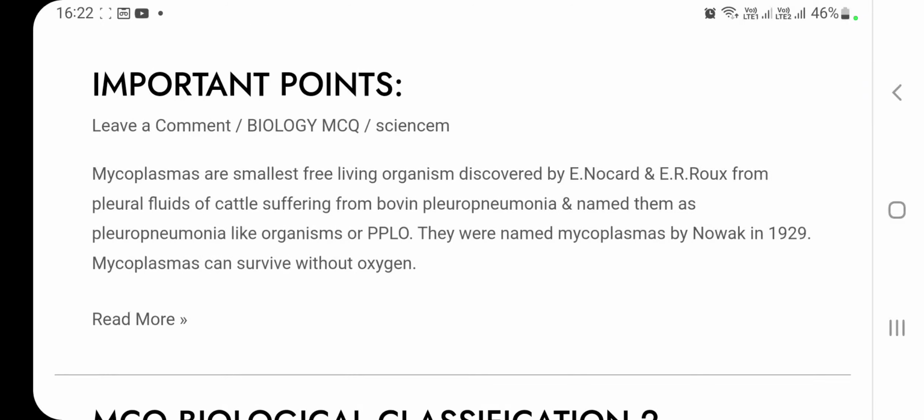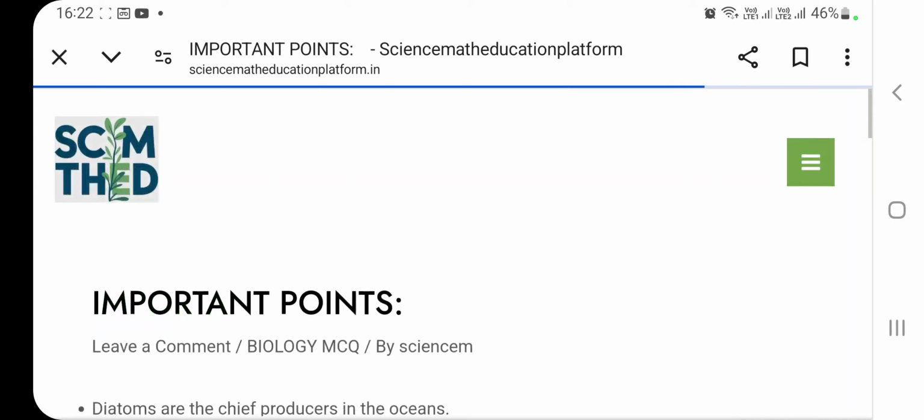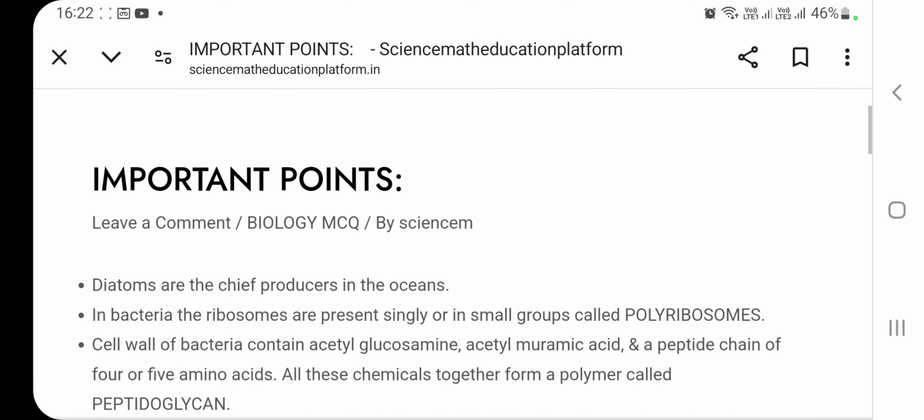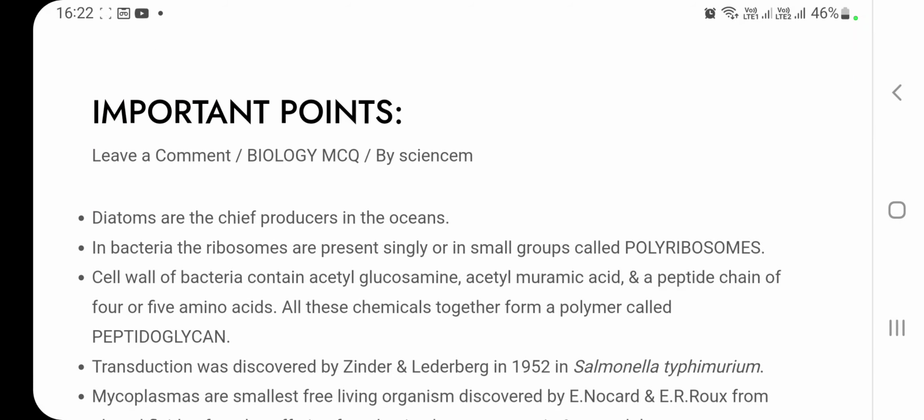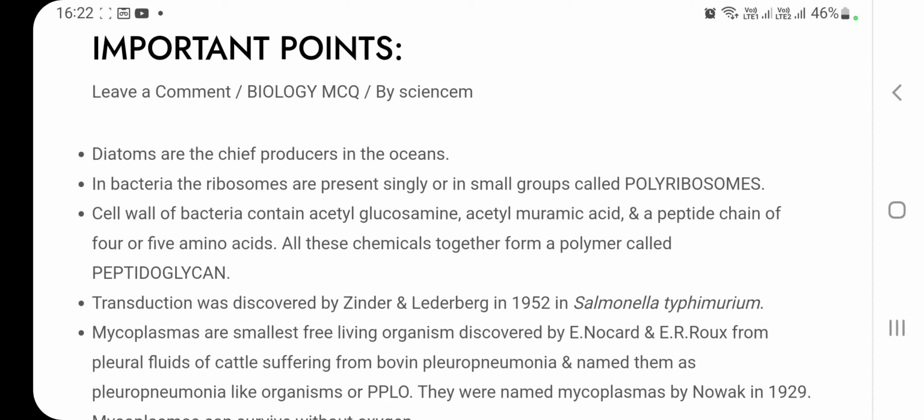Let's start the quiz. But before the quiz, let's have some important points about biological classification and organisms. First point is that diatoms are the chief producer in the oceans. Second one is in bacteria, the ribosomes are present singly or in groups called polyribosomes.